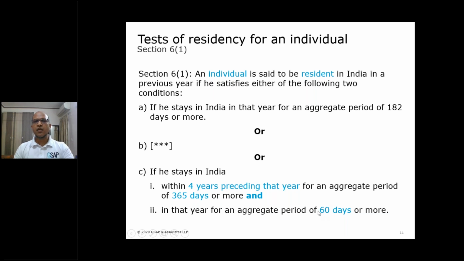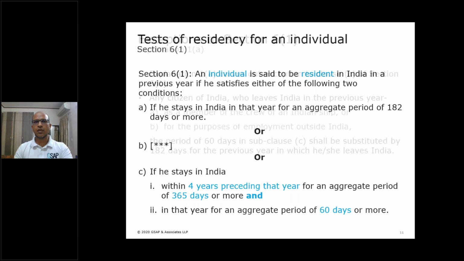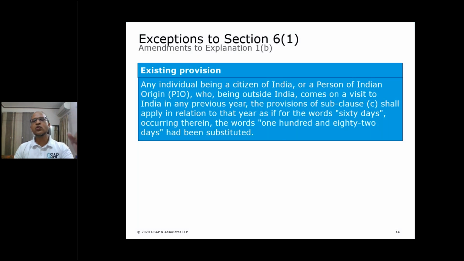What does this mean? The implications are the same as in the case of explanation 1A, that such a person will also become resident only if he stays in India for at least 182 days. It means he should stay in India for more than 6 months. Now this condition of 182 days replacing 60 days was the bone of contention of the first amendment by the Finance Act.